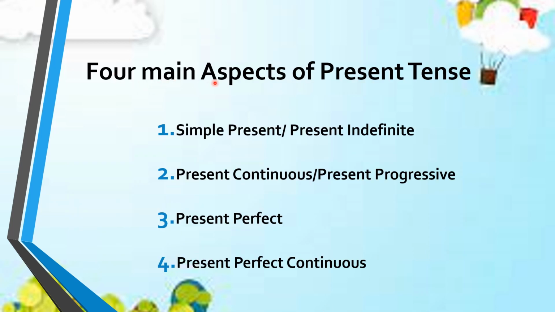Here are the four main aspects of the present tense. The first one is called simple present or the present indefinite. The second one is called present continuous or present progressive. The third one is known as present perfect, and the fourth one is called present perfect continuous.